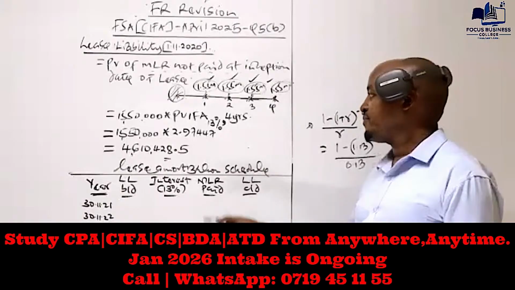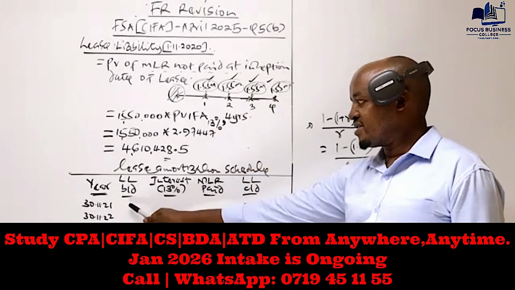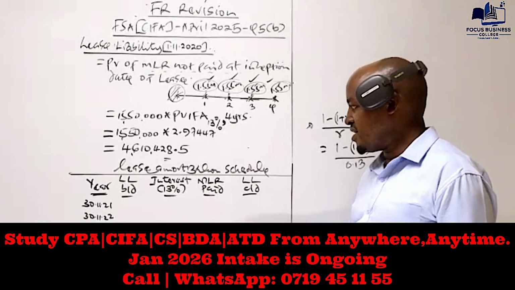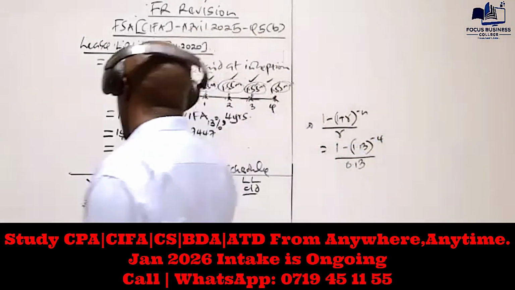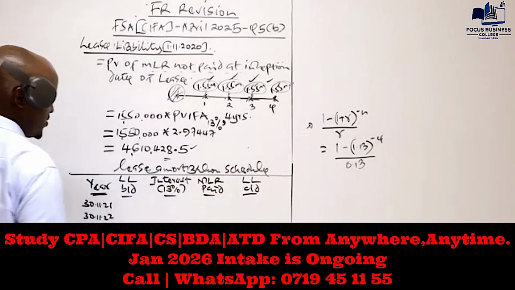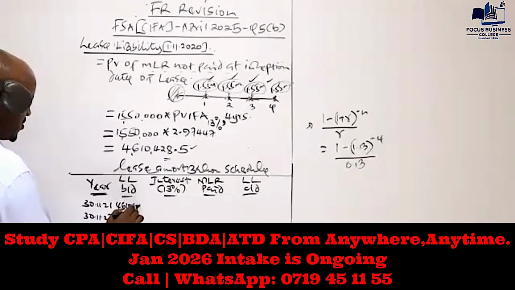So in case the minimum lease rentals are payable at the end, after the lease liability at the start, what comes next is the interest, and then the minimum lease rentals. So what we start with here is the lease liability at the start of year 1, and that is what we have computed there, which is an amount of 4,610,428.5.